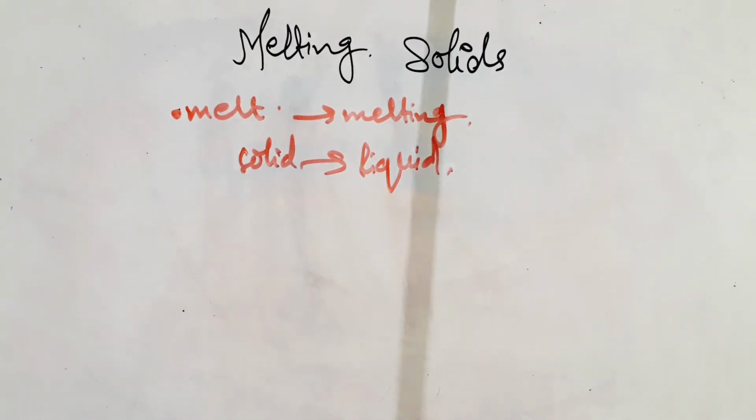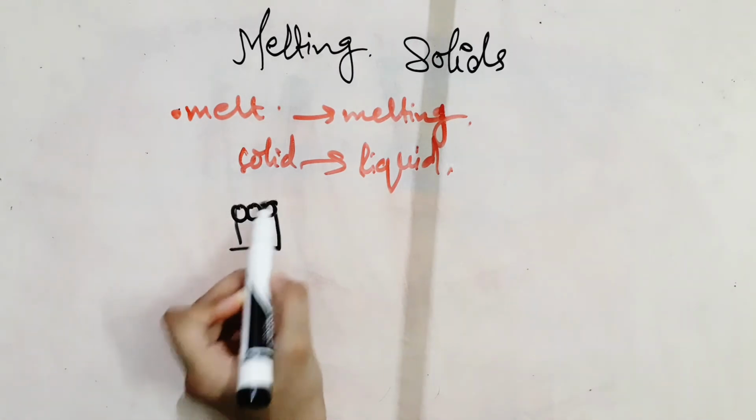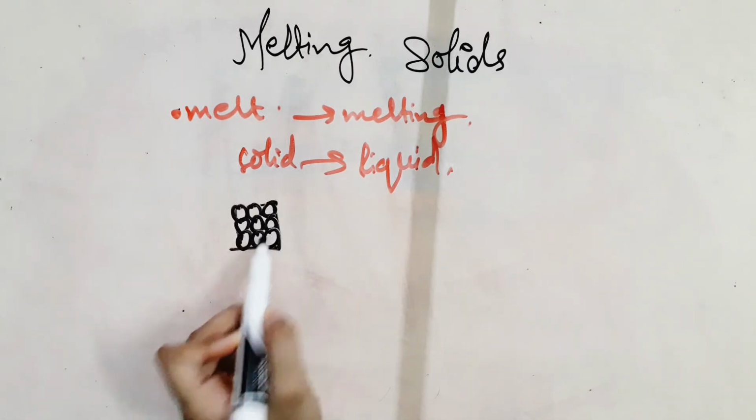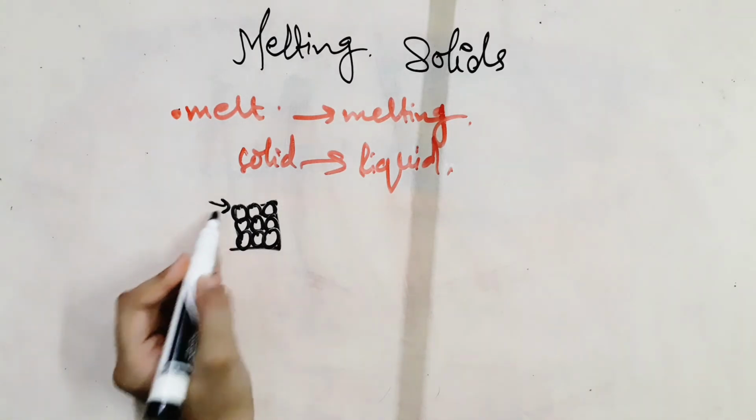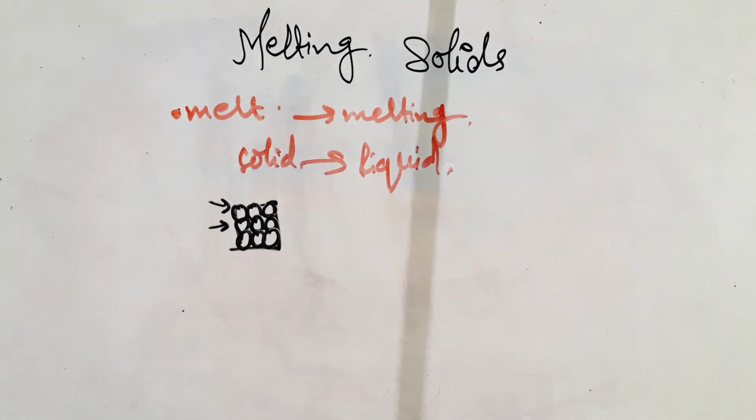The particles in a solid vibrate more and more as heat energy is transferred to them. The particles vibrate so much that the attractive forces between them are no longer strong enough to keep them tightly packed. So they lose their attractive forces and become a liquid.